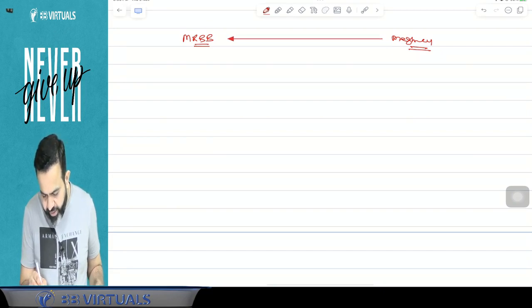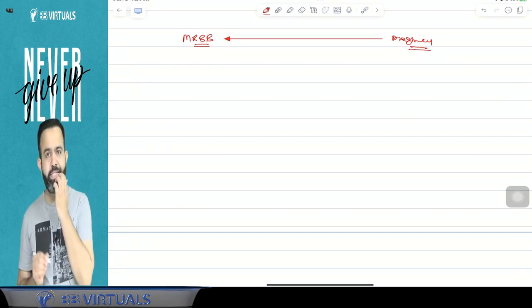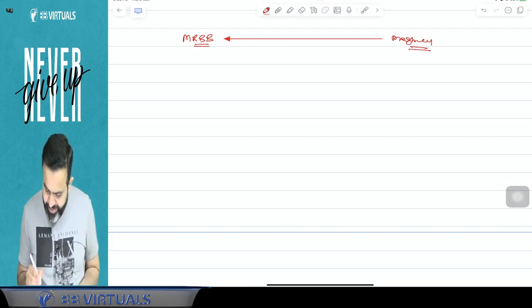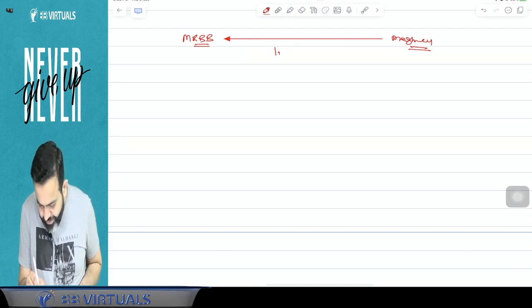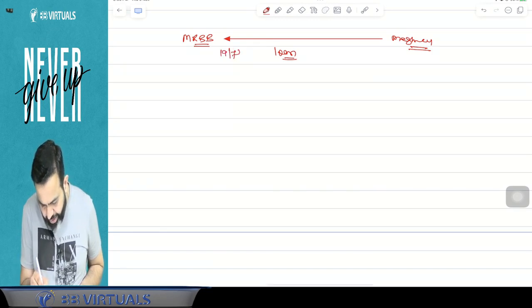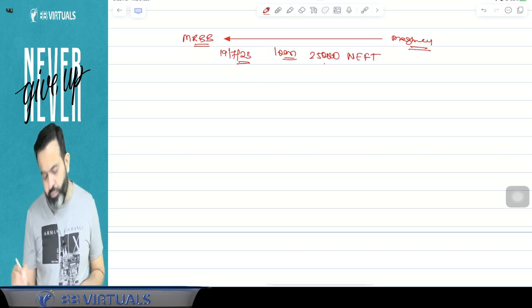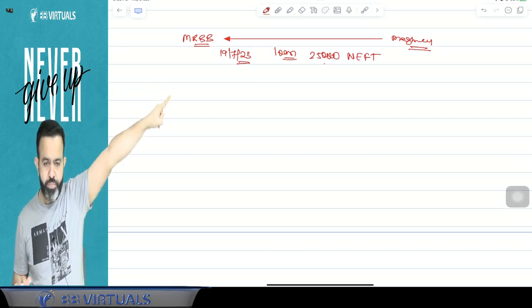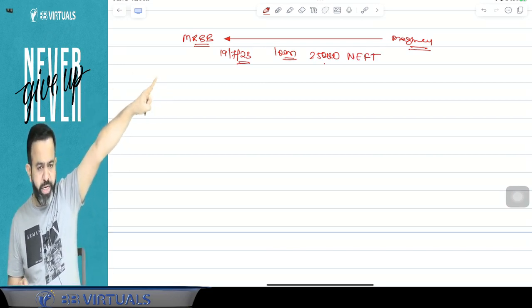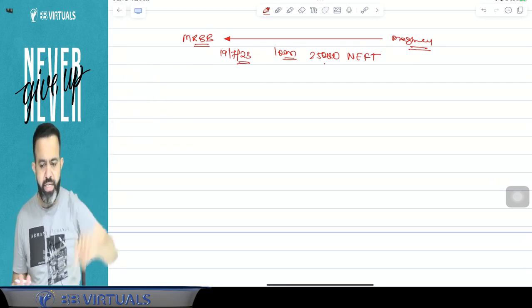Now from Meghna, I received first a loan on 19 July 2023 of 25,000, but by way of NEFT. My question to all of you: will there be a violation or not? Here in case of the 25,000 loan from Meghna by Mr. BB, is there a violation or not?